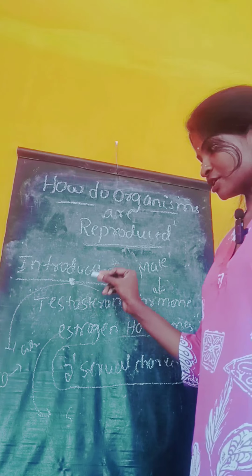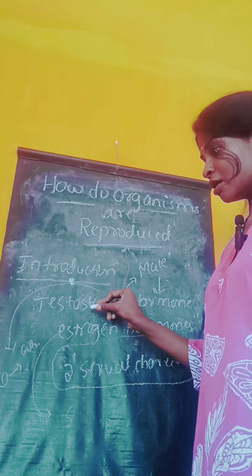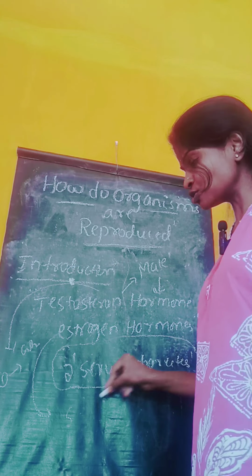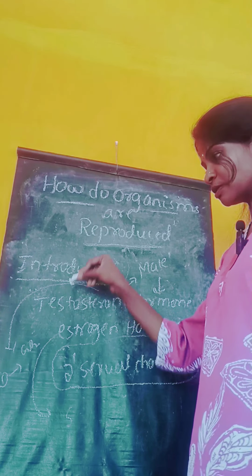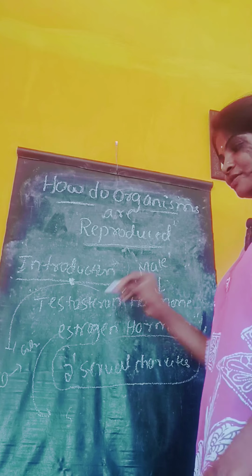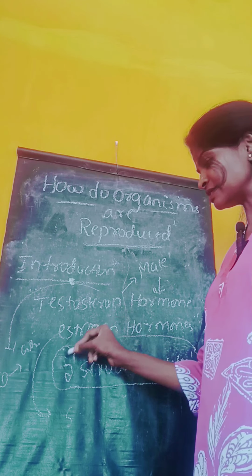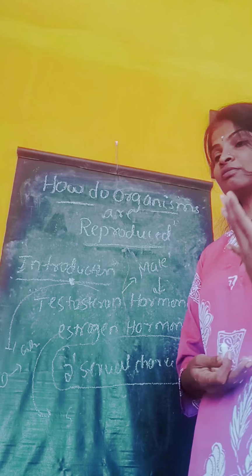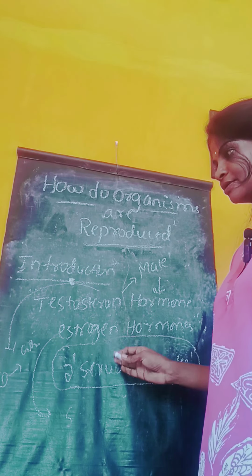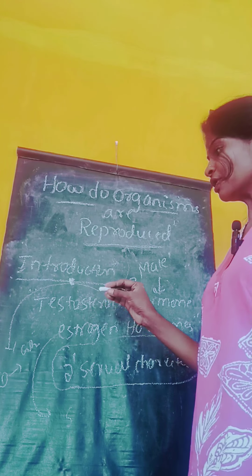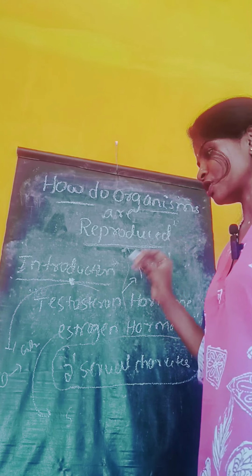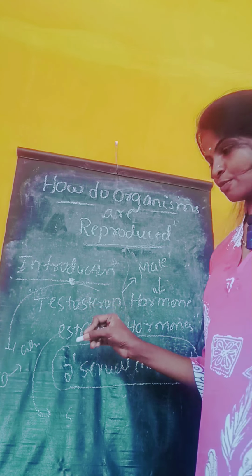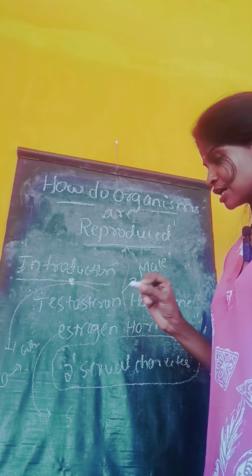Okay, due to the secretion of the estrogen as well as the testosterone hormone, certain changes take place. What are the changes that take place in both the male as well as the female? Those are all characteristics called secondary sexual characters. If in the coming exam they ask what are the secondary sexual characteristics of female or male, and which hormones are the reason for them, you have to write the answer: the testosterone hormone as well as the estrogen hormone. Due to these hormones, changes will take place.